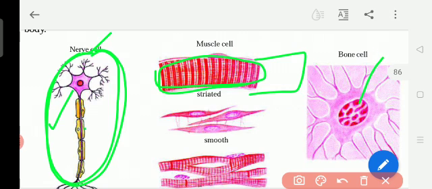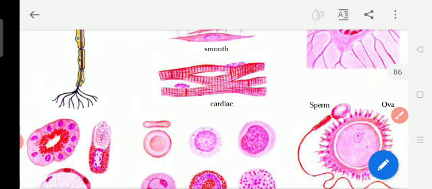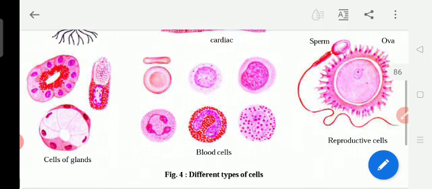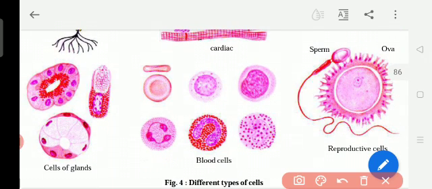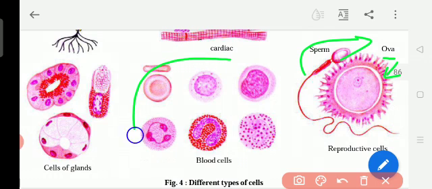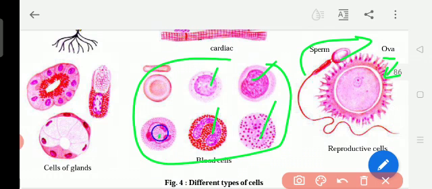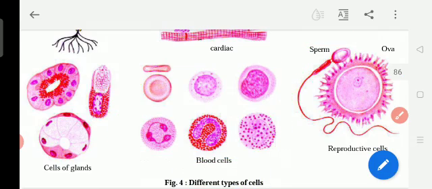Muscle cells can be straight, smooth, and then you see here cardiac, heart, sperm, ovum. Sperm is the reproductive cell of the male. Ovum is the reproductive cell of the female, which are responsible to bring new life, to give the new child. These are the blood cells, single cells, and so many cells together make one organ. Then the cells of glands: different types of cells. In our body all these cells are present.